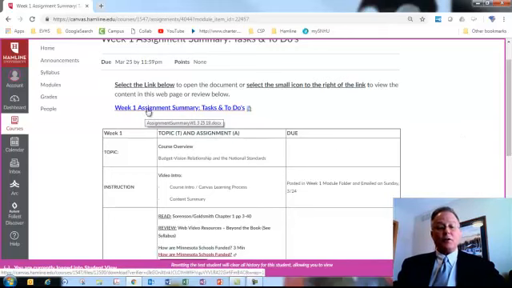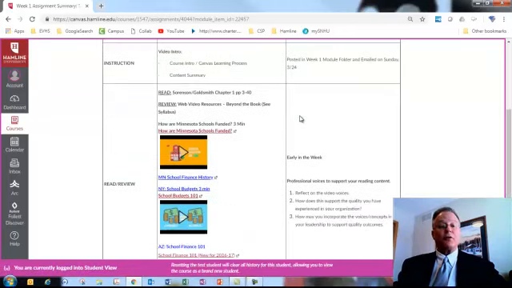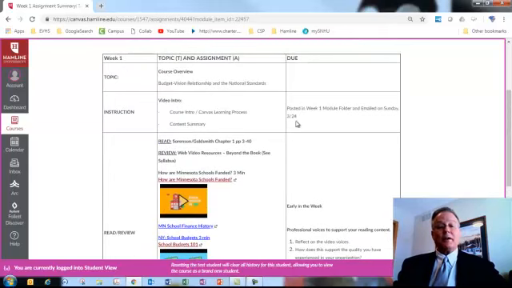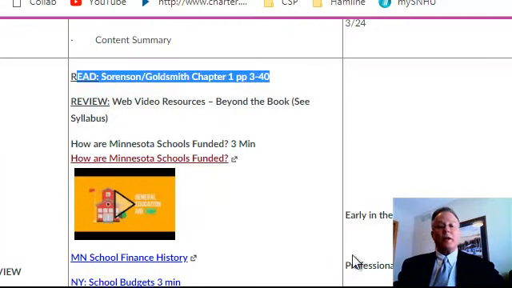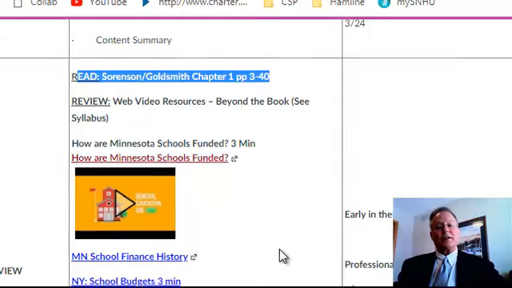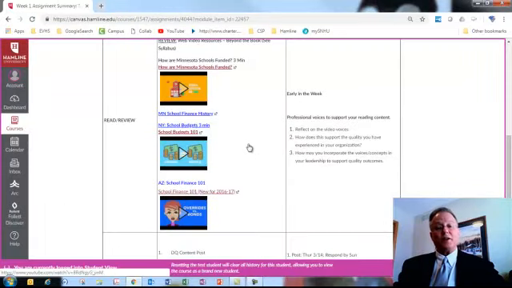On the very bottom, you can also see it in matrix form that follows the sequence of the learning for the week: the overview of the topic, a little bit about instruction, some support items, including your reading, and also some of the items, as I mentioned before, beyond the book, voices about the state of Minnesota funding. Each one of these videos is about 3 minutes, very time effective. And I also wanted you to take a look at the history of finance, which is a 2-page document that gives you an idea of the evolution of the finance history.